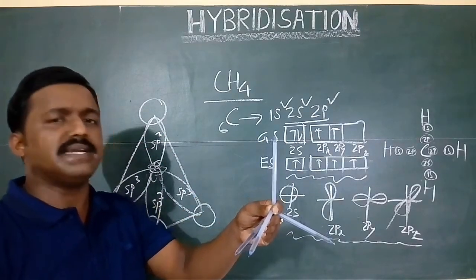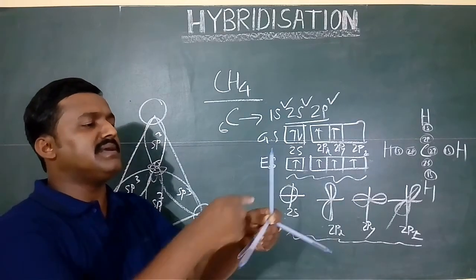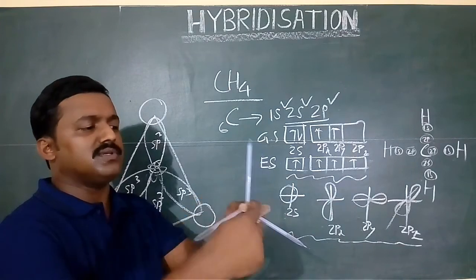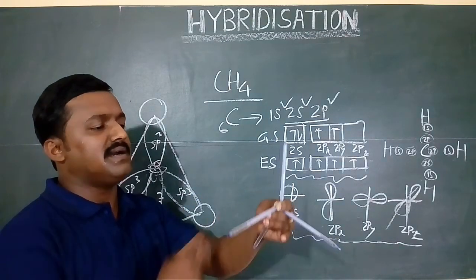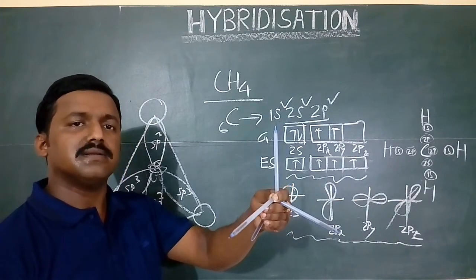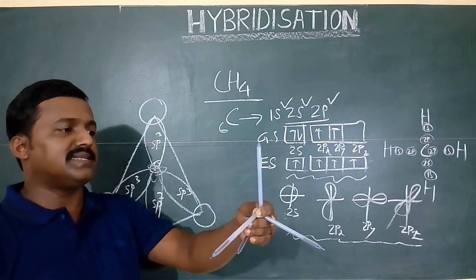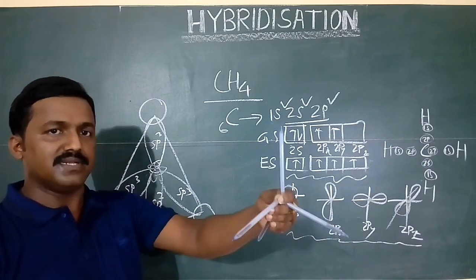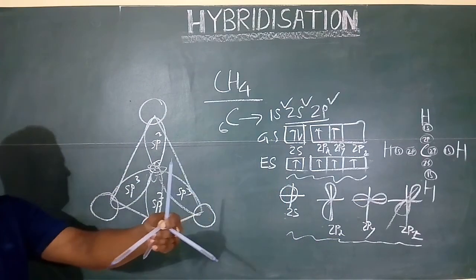And do you know why such an angle? Actually, these are made up of electron clouds. So electron clouds try to stay far apart from each other, and the maximum mutual distance that can be achieved is that one. So that is the structure of methane.